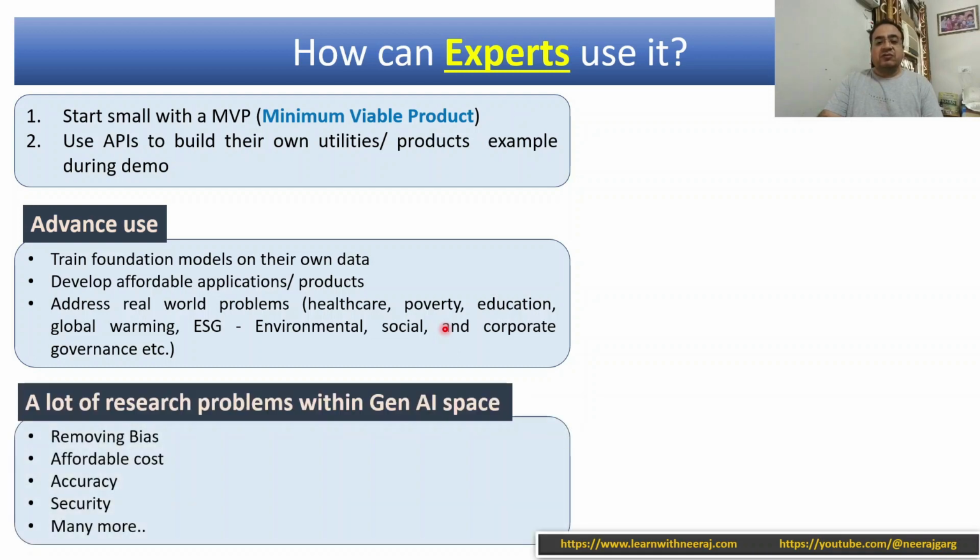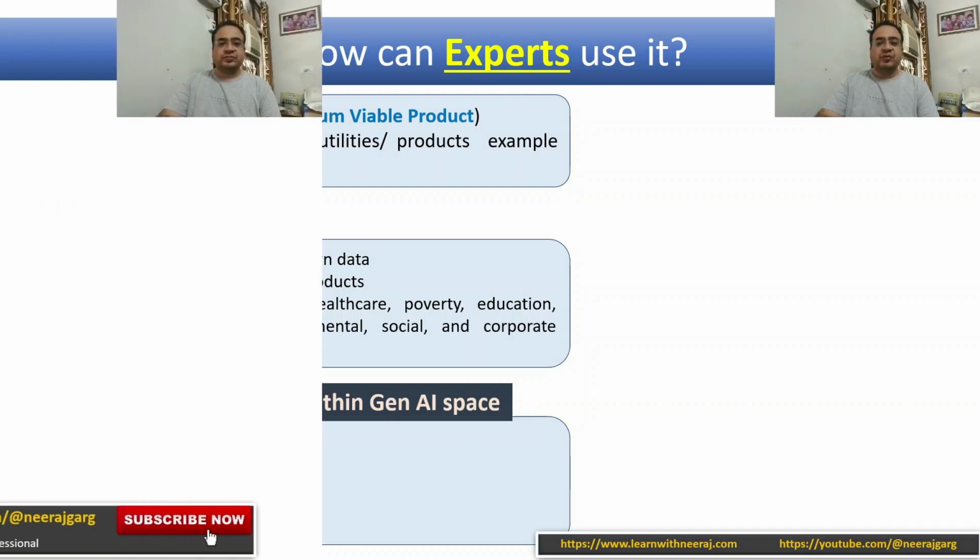There are a lot of research problems within the Gen AI space itself. For example, there is a problem of bias. It has been seen that Gen AI can lead to bias towards something, based upon whatever it is trained on. So it may have the tendency to generate bias related output. Affordable cost is also one of the major concerns. Accuracy, security, right? So these are also being explored.